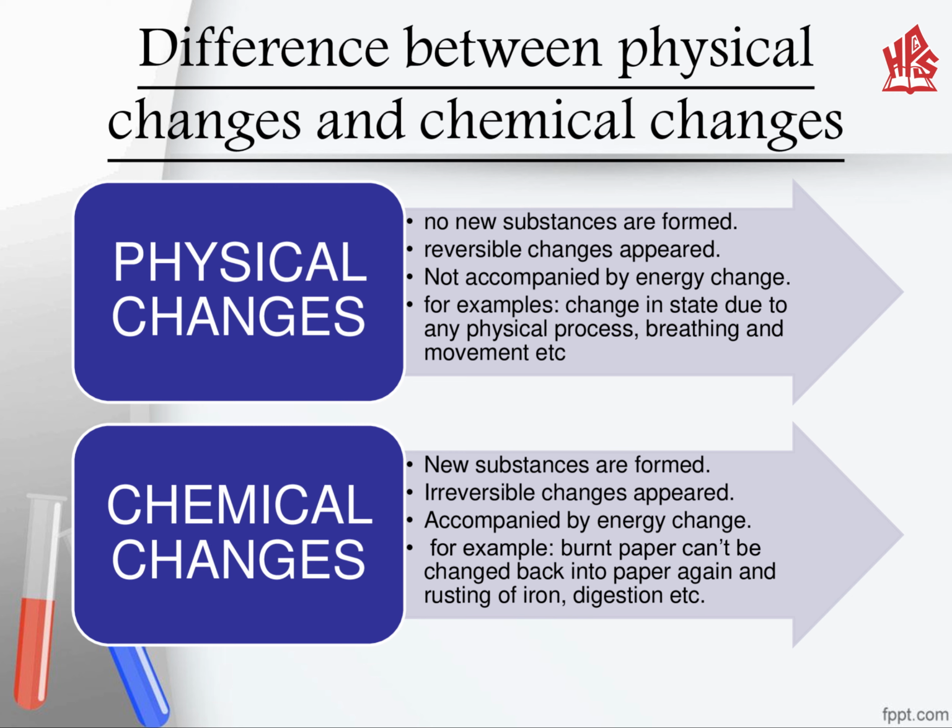Now comes the chemical changes. New substances are formed as a result of a chemical change, which is irreversible, and an energy change is required in it. For example, burned paper. We couldn't reverse this reaction, as burned paper cannot be converted again into paper. The rusting of iron and the process of digestion are all examples of chemical changes which cannot be reversed back again.